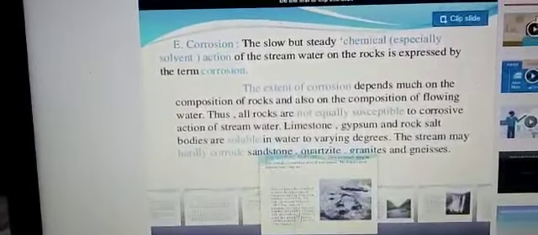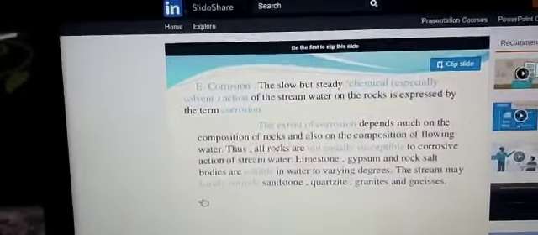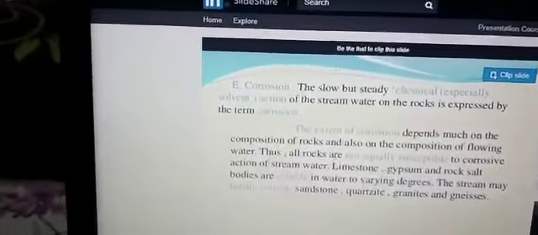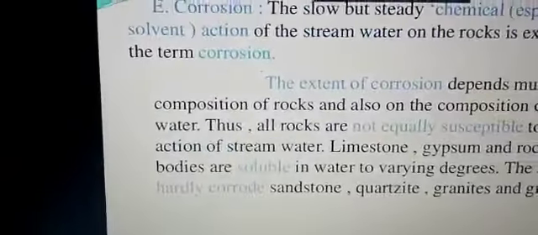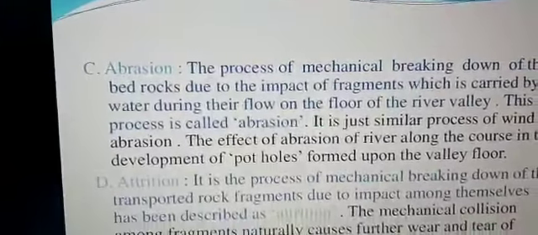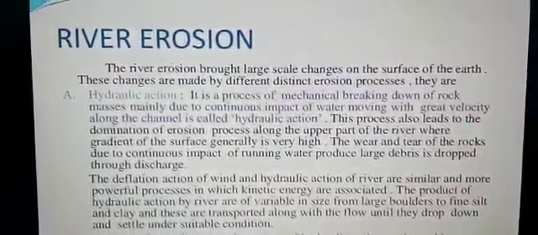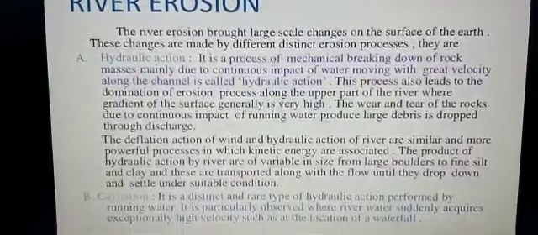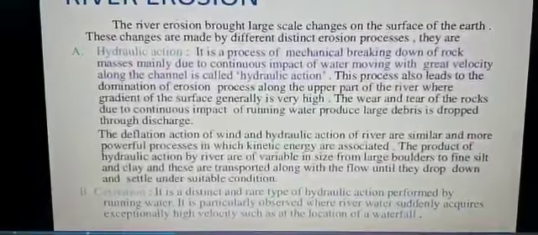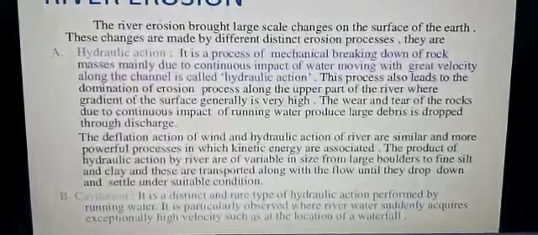Then volume of the water. The more the water in the river, the more erosion. Less amount of water, less erosion. That is why when the river comes in the plain area, it covers a wide area, and due to that, the movement of the water becomes slow, and the volume also becomes less, because now it is covering a wider area. So the next factor which is affecting the work of river is volume.